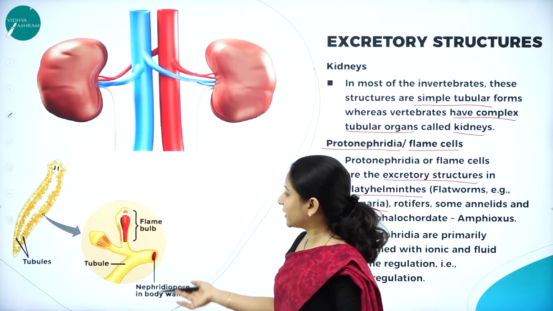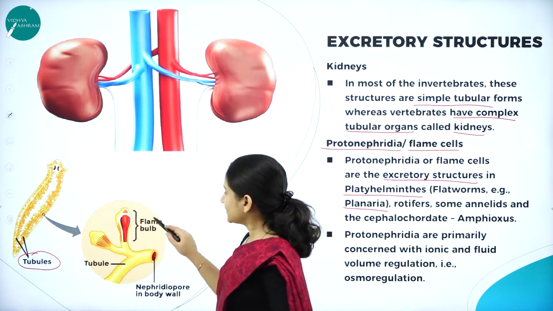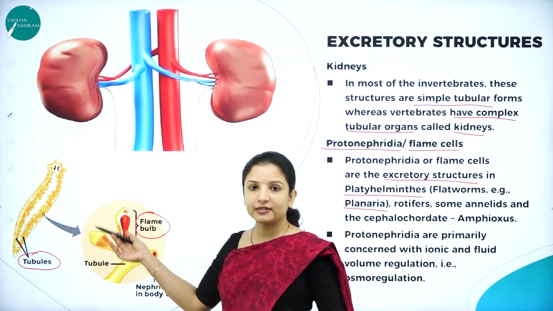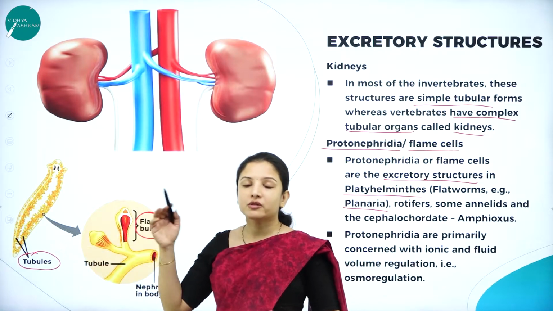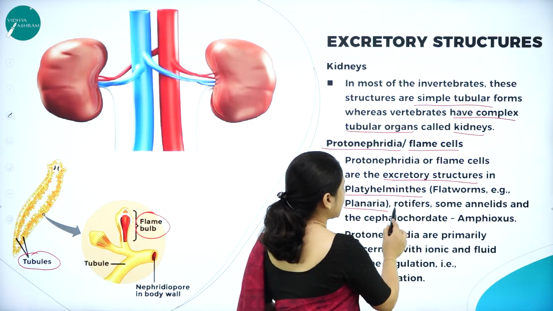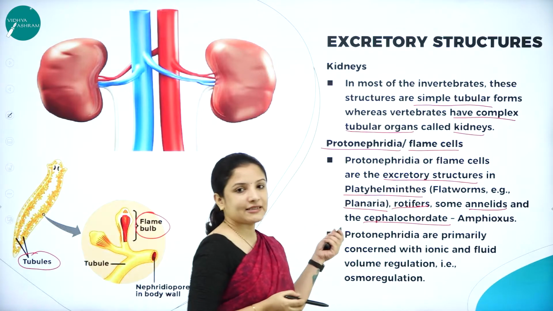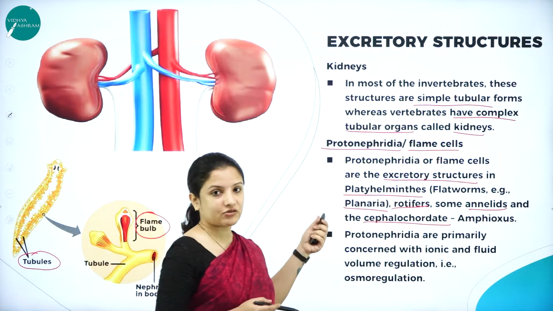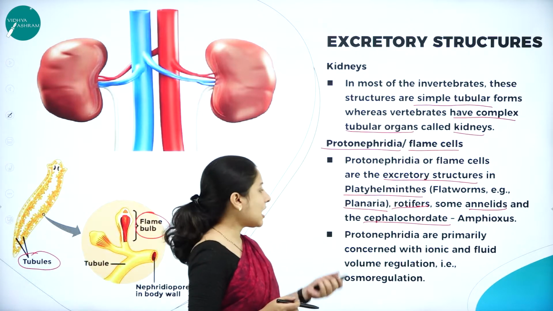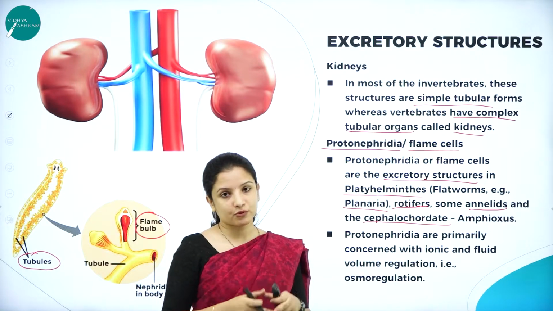I have taken the diagram of planaria here. You can see they have simple tubular structures, and these tubular structures have flame cells, and these flame cells are the components of the tubule of their excretory structure, which actually helps in the process of excretion. So, not just planaria, there are some rotifers and some annelids and the cephalochordata. All these have simple tubular forms of excretory structures which are called protonephridia or flame cells.